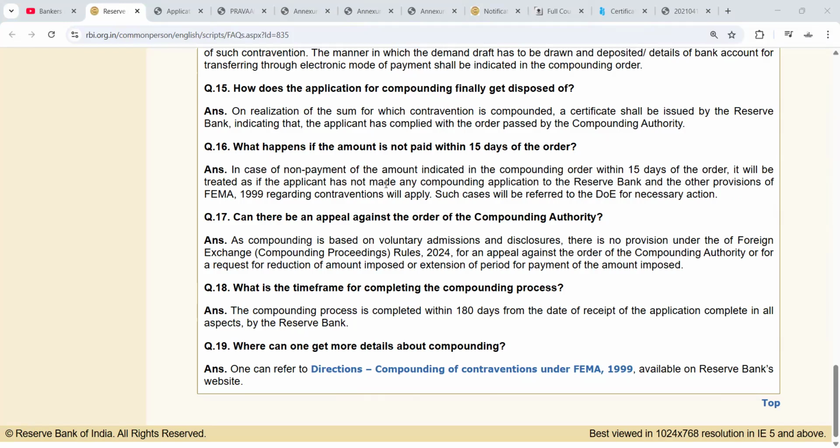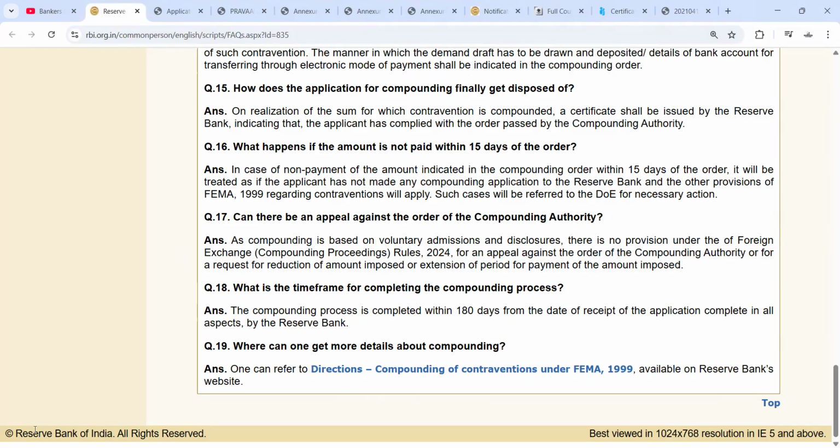Other than that, can there be an appeal against the order of the compounding authority? Compounding is based on voluntary admission and disclosure. There is no provision under the Foreign Exchange compounding proceeding rules for appeal against the order. What is the time frame for completing the compounding process? The compounding process is completed within 180 days.